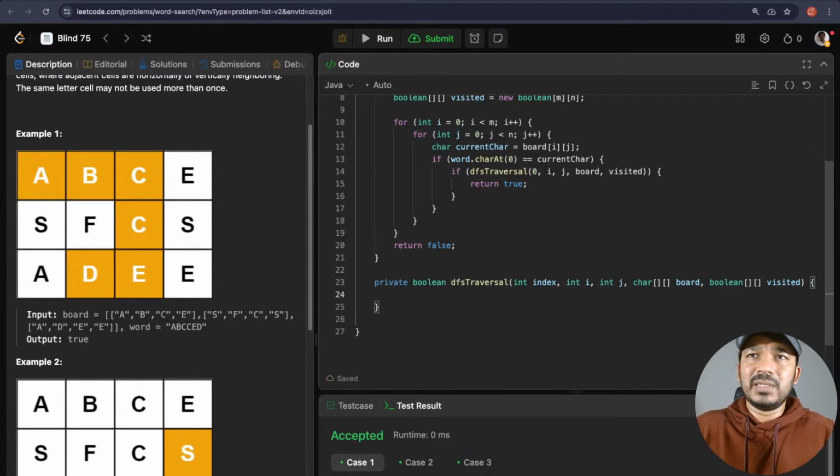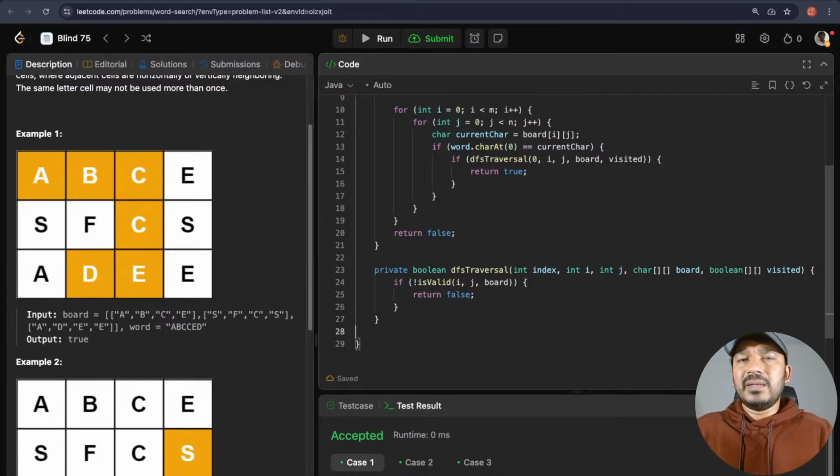Now what should we check here? So here first thing is, at this index, whatever the character is there, that should be equal to the character on the board at i and j. So if that is not the case, we can just return false. And also, before that we should check if i and j are valid or not. So if not is valid i comma j comma board, I mean if not valid, then we can just return false.